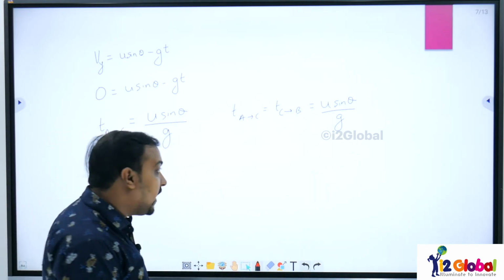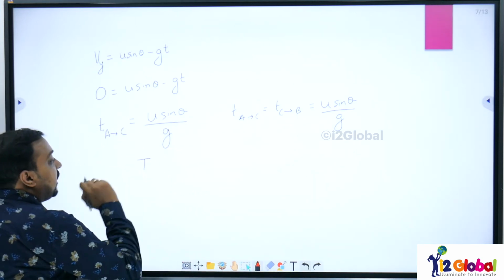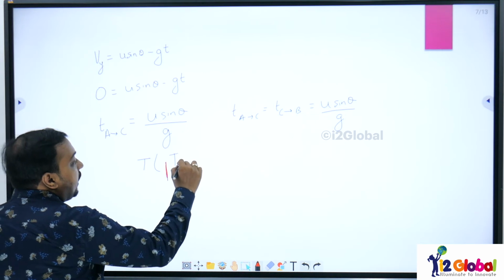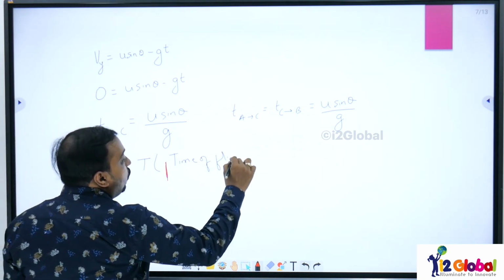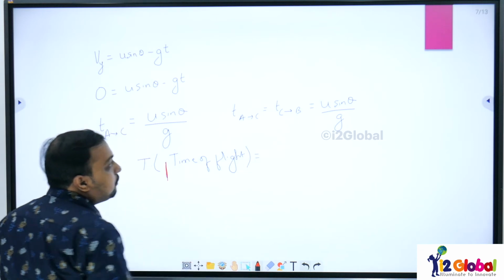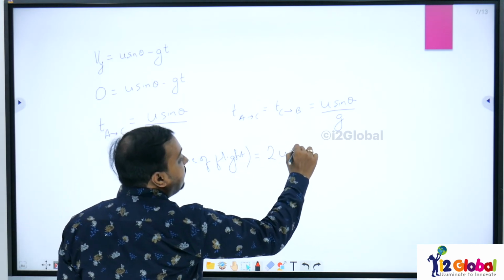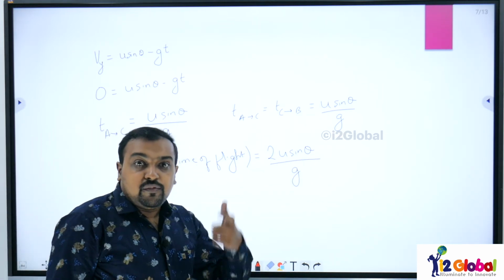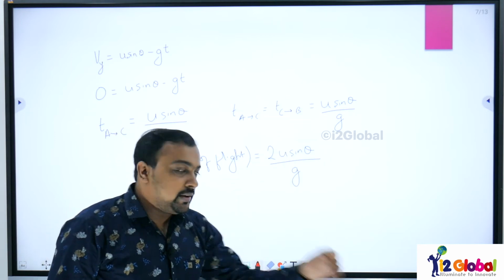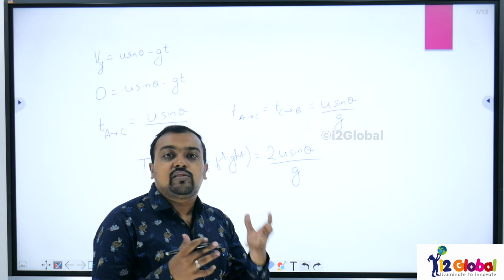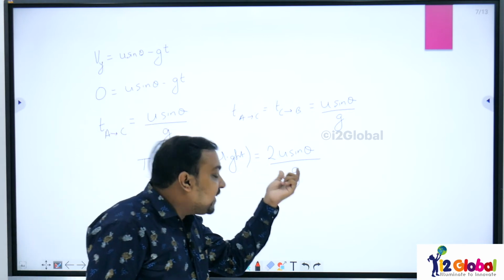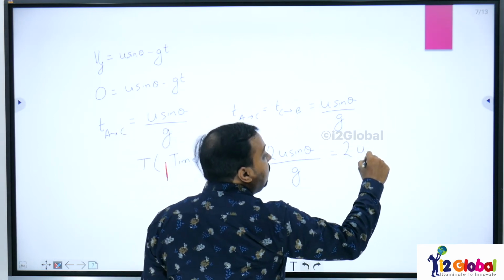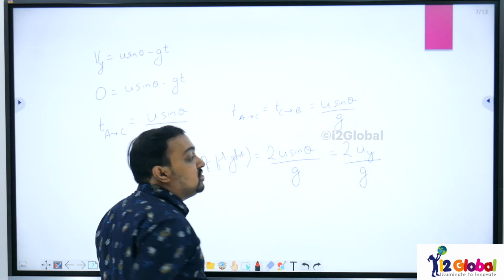Now what will be the total time? Total time will be the time of flight that we represent by capital T. What will be the value of time of flight? Time of flight will be equal to 2u sin theta divided by g. This is the time in which the particle will go to the highest point and come back. This is the formula that you will have to remember. I can write this in one more way: 2 times the initial velocity in the y direction divided by g.